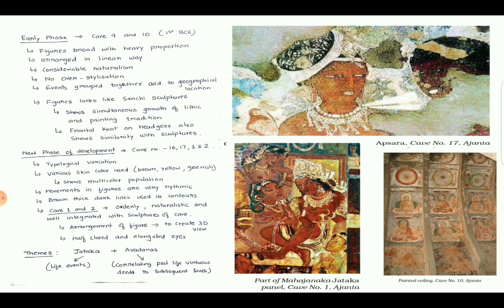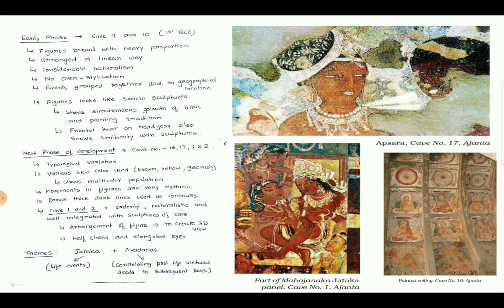Parallelly, when the sculptural developments were happening, we get the evidence from the stupa and the decorative Jataka stories. At the same time, those Jataka stories and the images or sculptures were made on the mural wall, in the form of mural painting on the walls. So these both were developing simultaneously, not in silos.